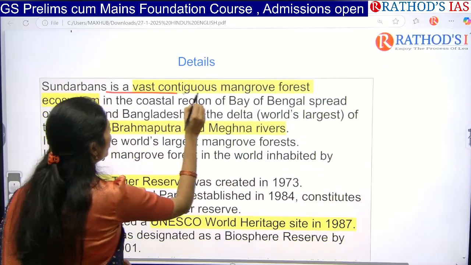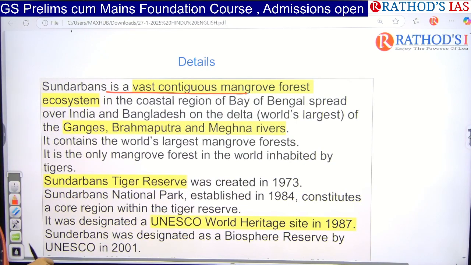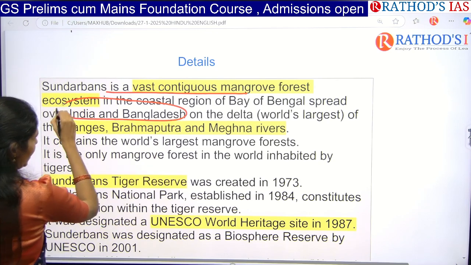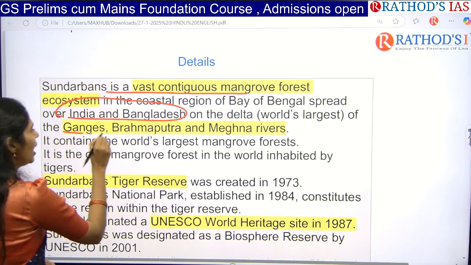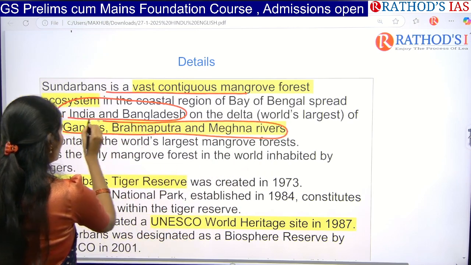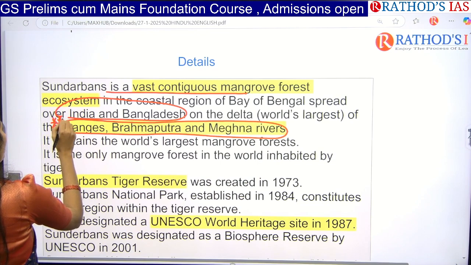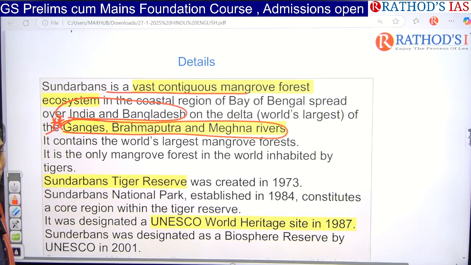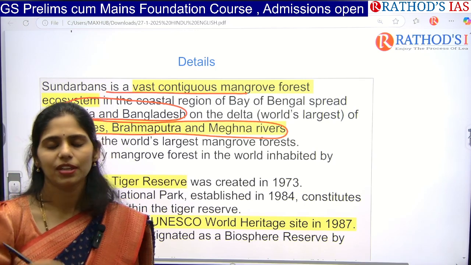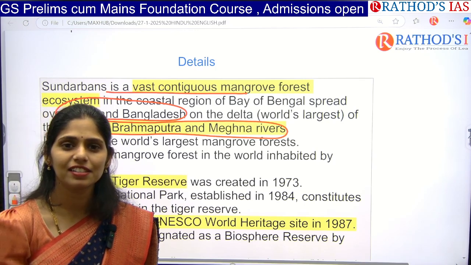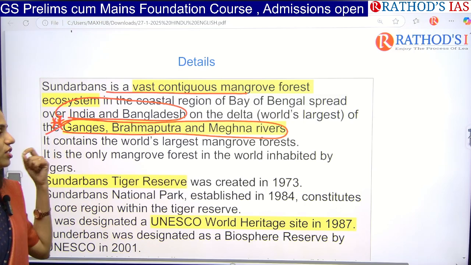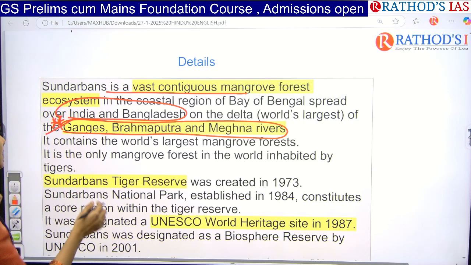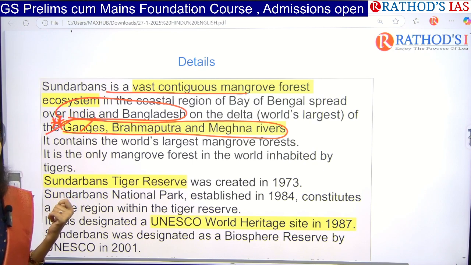The Sundarbans are a vast mangrove forest ecosystem in the coastal region of the Bay of Bengal, spread across two countries, India and Bangladesh, especially on the delta of rivers like the Ganga, Brahmaputra, and Meghna. This could be a prelims question framed by UPSC: which of the following river deltas form the Sundarbans? Options like Indus, Brahmaputra, Ganges, Meghna, Kali. Those three rivers form the Sundarbans delta: the Ganges, that is the river Ganga, Brahmaputra, and Meghna.